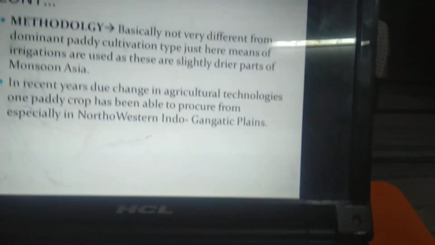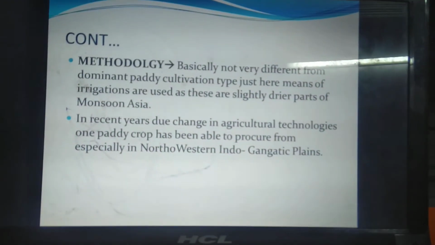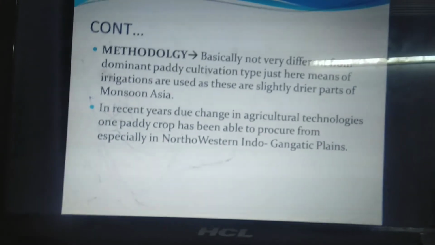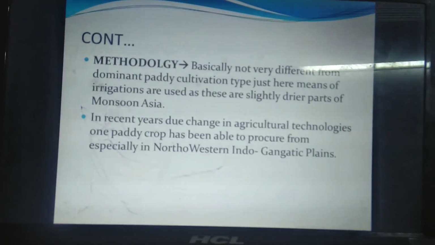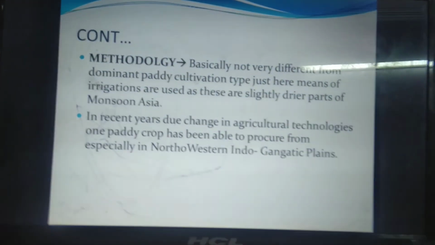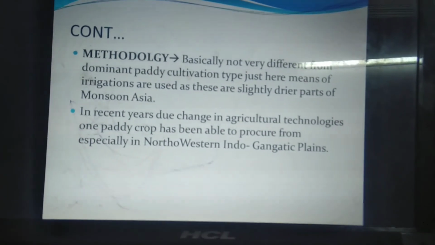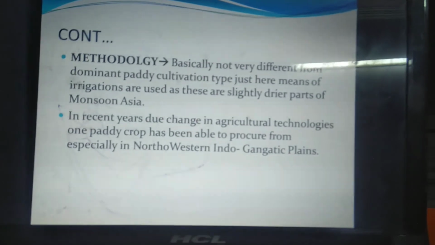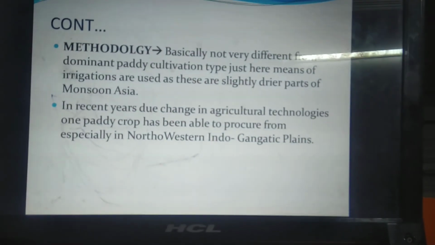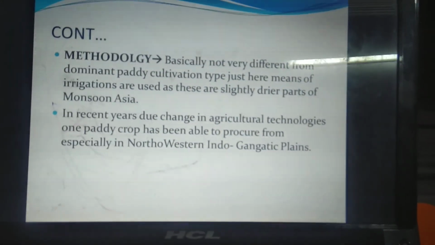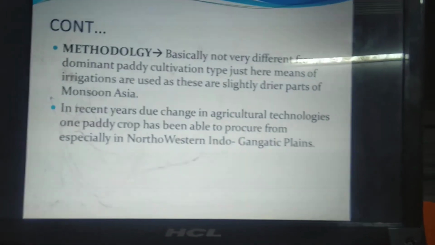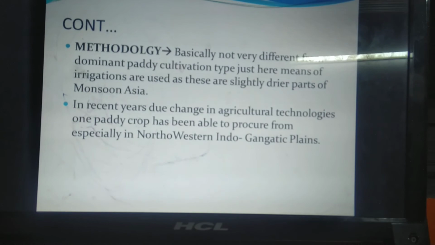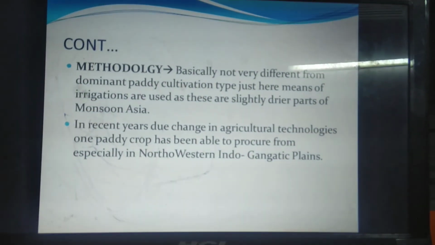per annum. But in recent years, due to change in agricultural technologies and availability of good irrigational facilities, these areas have been able to produce one paddy crop in the season, especially in the northwestern Indo-Gangetic plains, also locally known as the Yamuna-Satluj plains, just because of the availability of irrigational facilities and having good fertile alluvial soil. So with this, we end today's topic.